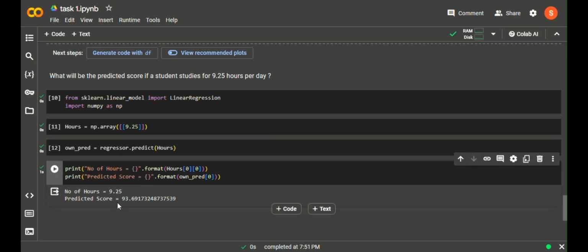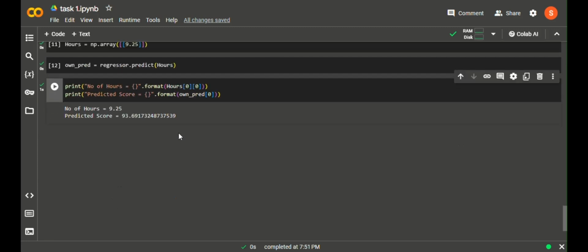Let's see here. The number of hours we have chosen is 9.25 hours and the predicted score is 93.6. So any student who studies for nearly this length will always score a good score. That is, if our student studies for 9.25 hours, the score the student receives will be somewhat near 93%.